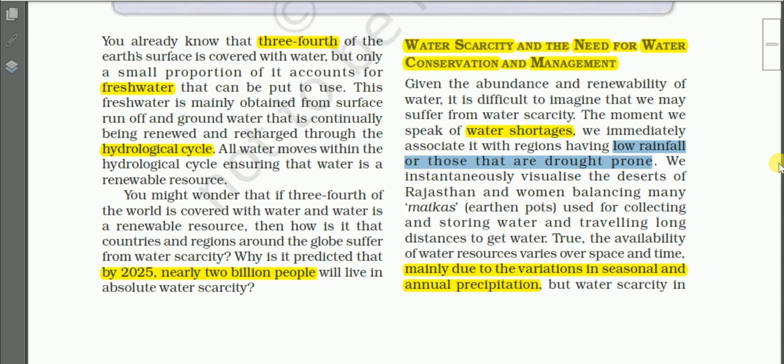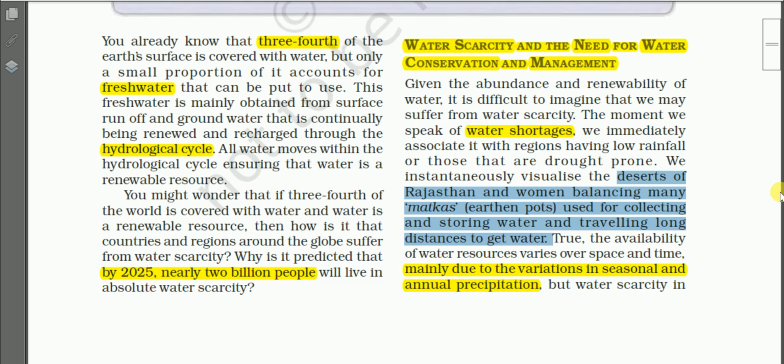So we instantaneously visualize the desert of Rajasthan, and women balancing many mud pots, that is earthen pots used for collecting and storing water, and traveling long distances to get water. In the next page you will find a photograph about that.